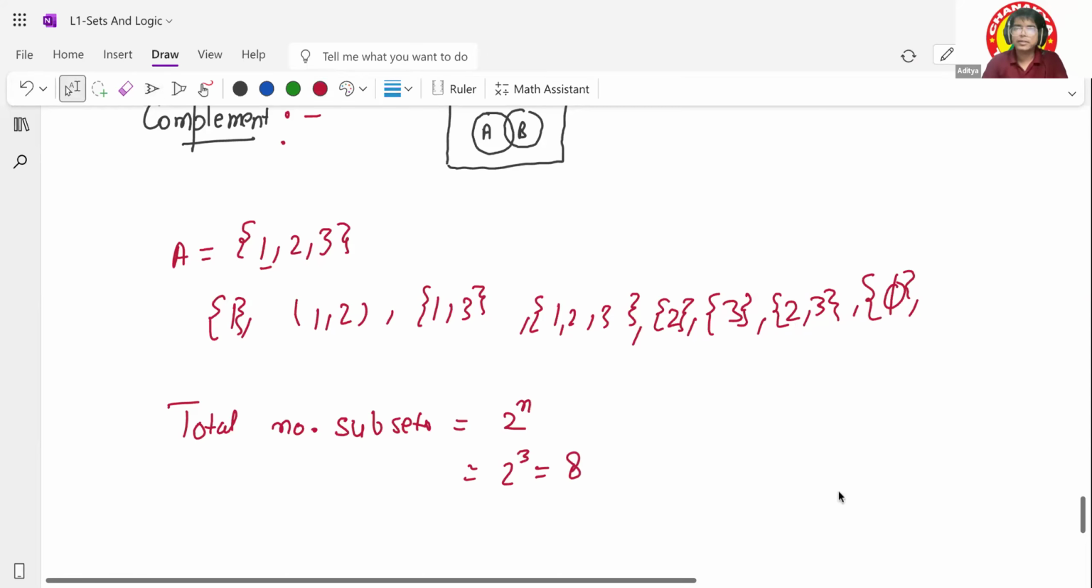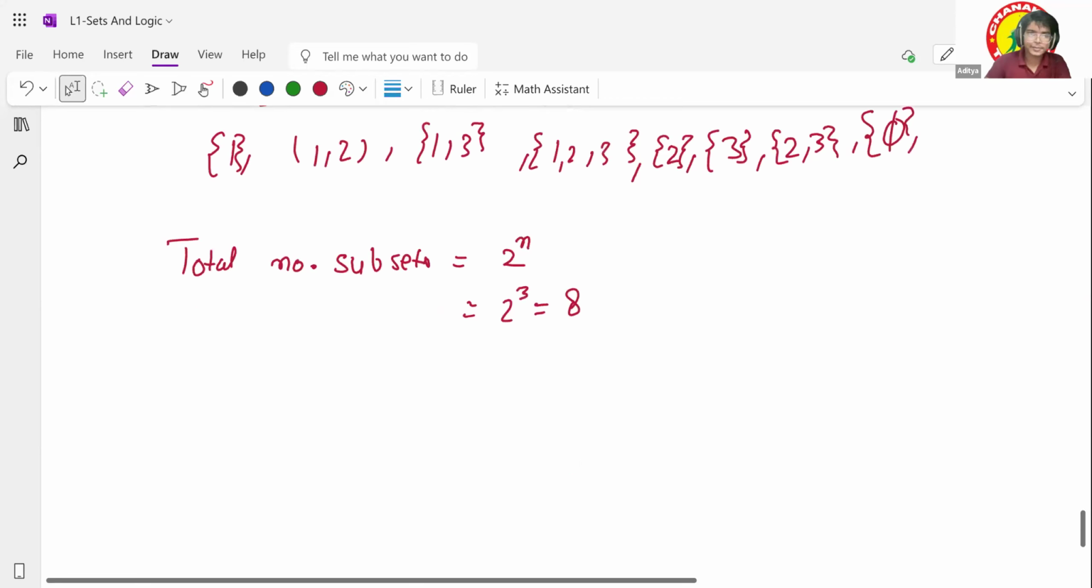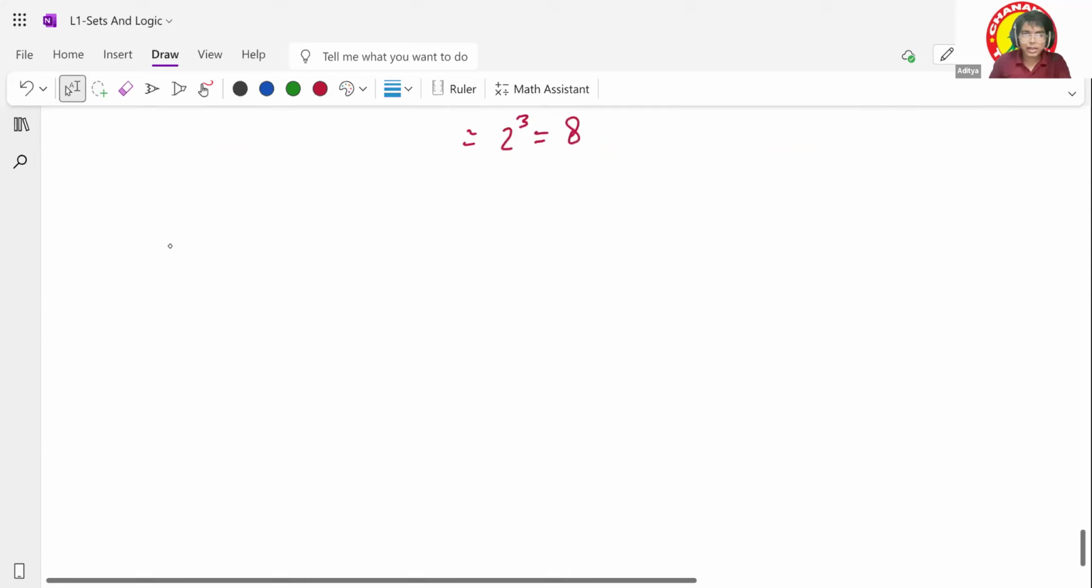Do you have any doubt? Sir, is there any derivation for the total number of subsets? Okay, derivation for the total number of subsets. All right, so let's start with how I can make my set. Let's go with A, and I want to build subsets. How many subsets can I build? You can see I have only three elements, right?